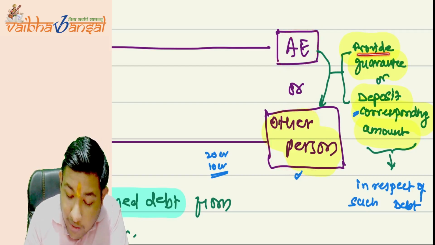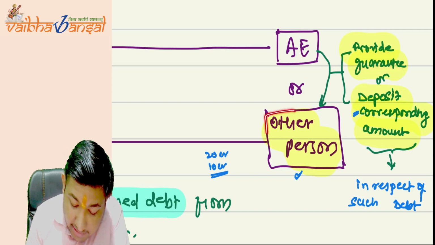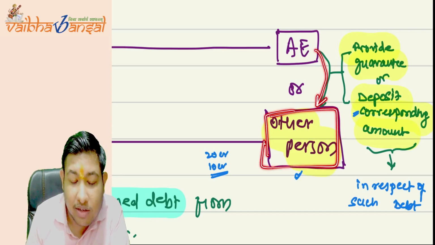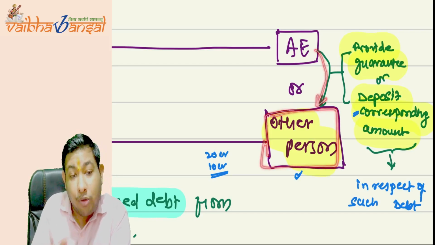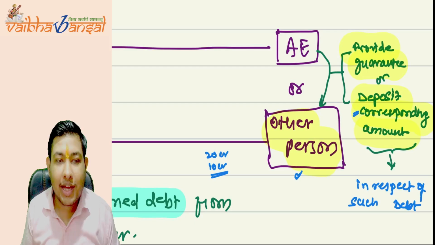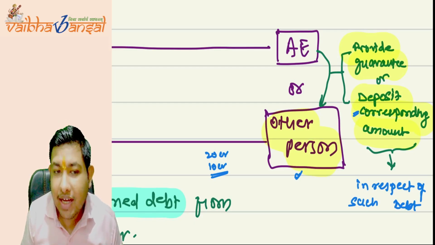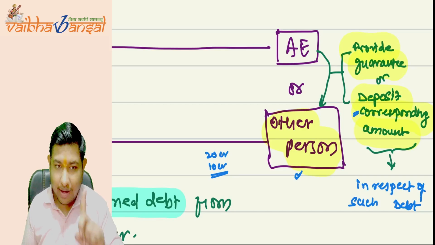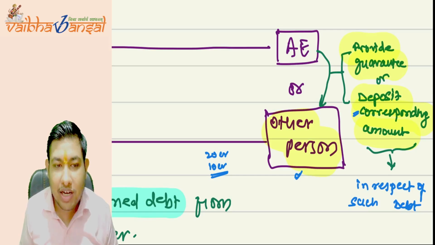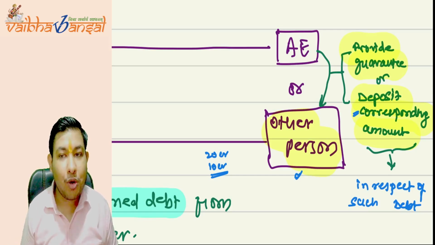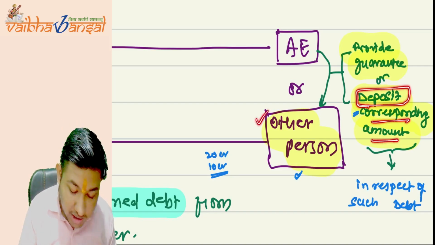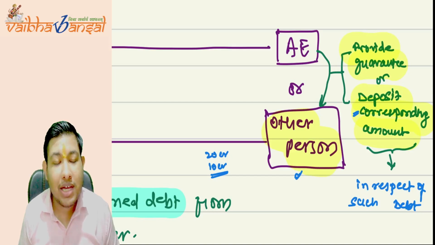The agreement is to provide a guarantee. Either this AE provides a guarantee to that other person, saying: you provide a loan to my AE in India, and I am providing the guarantee on behalf of them. Or the AE has deposited the corresponding amount into the account of the other person.